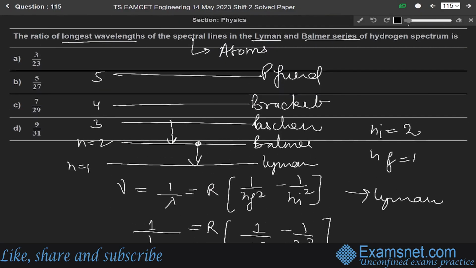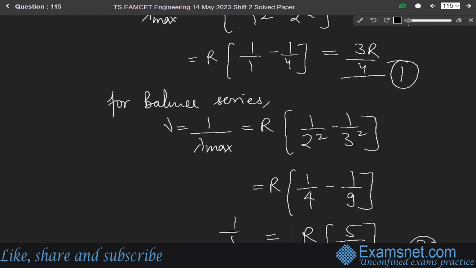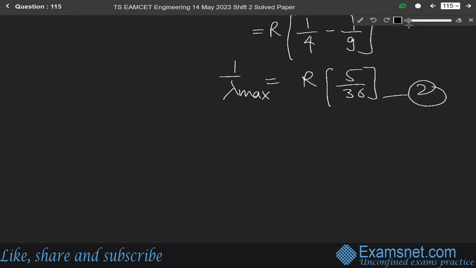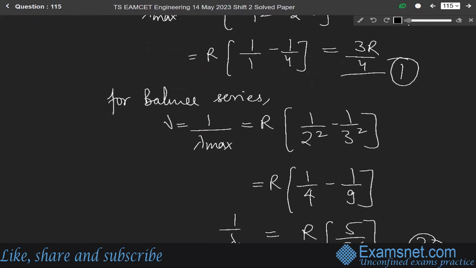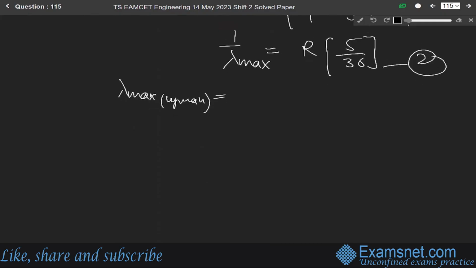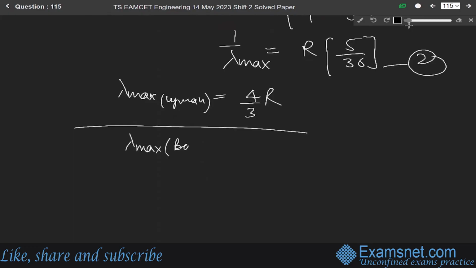So we have to find the ratio of the longest wavelength. So for ratio, we write lambda maximum for Lyman, which is 4 by 3R, over lambda maximum for Balmer, which is 36 over 5R.